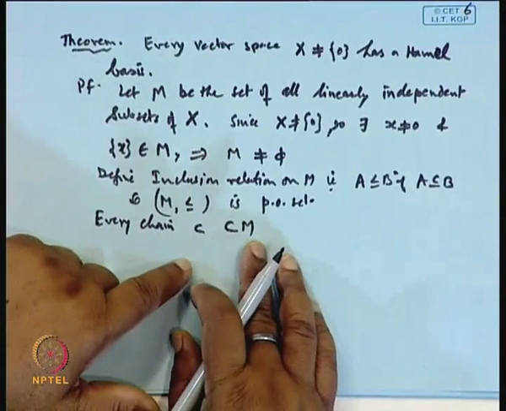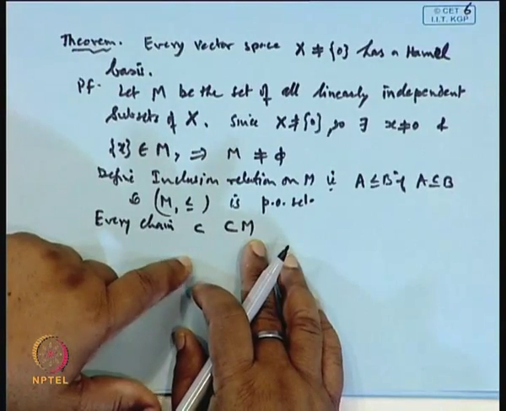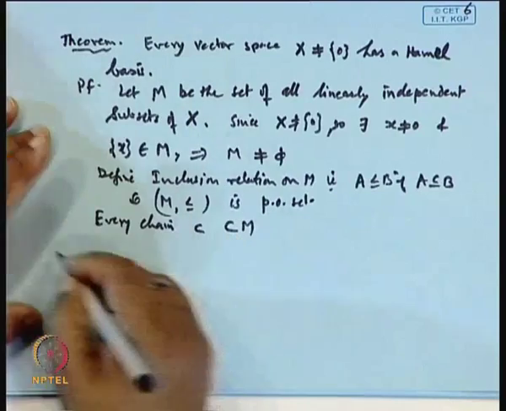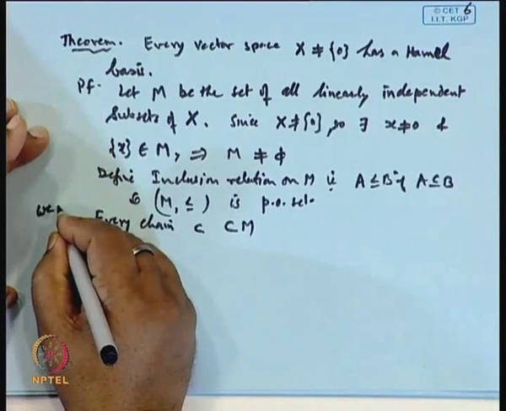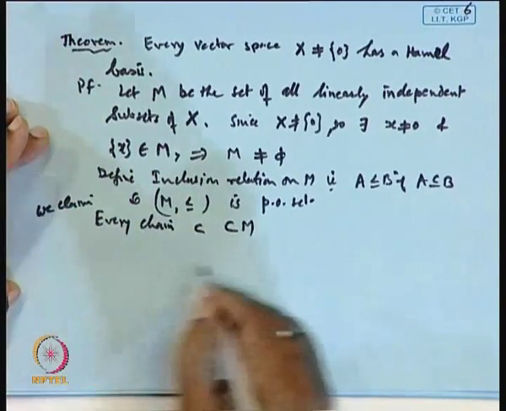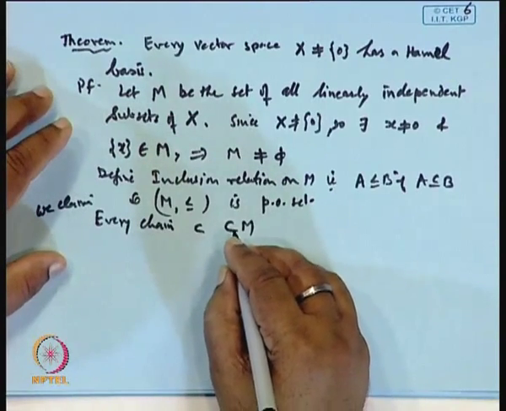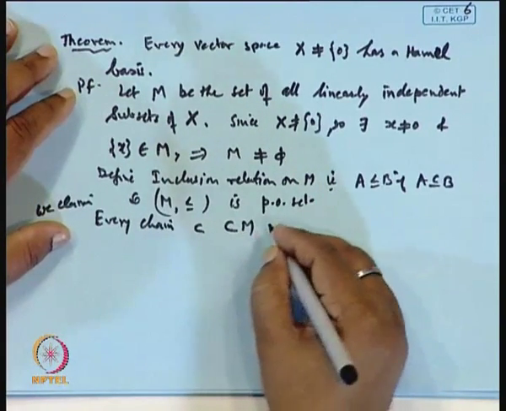So we claim that every chain C in M has an upper bound.